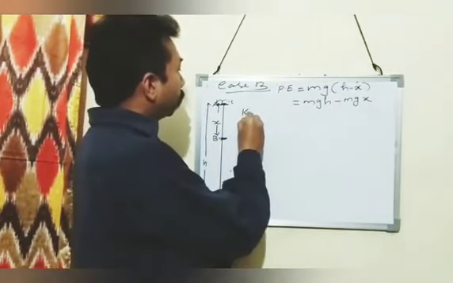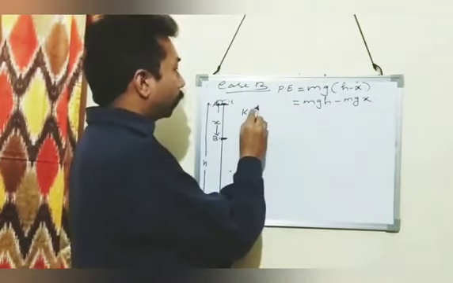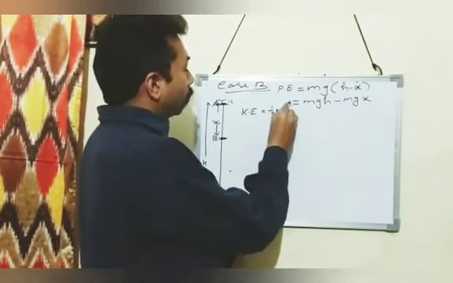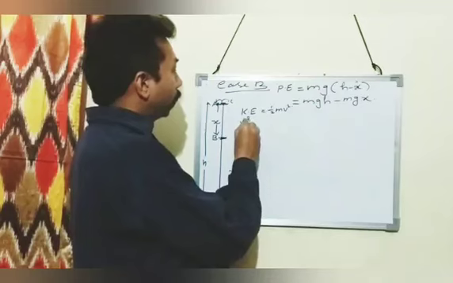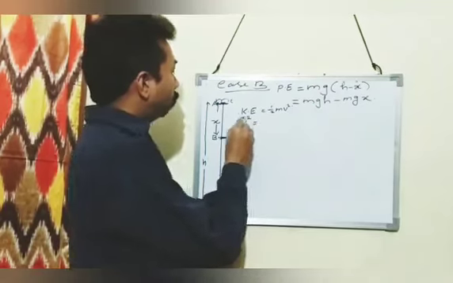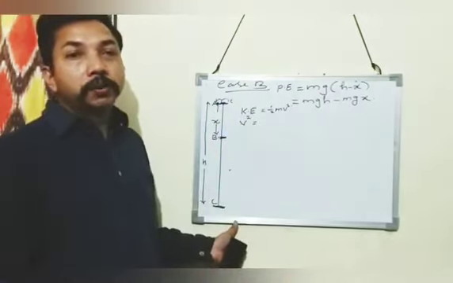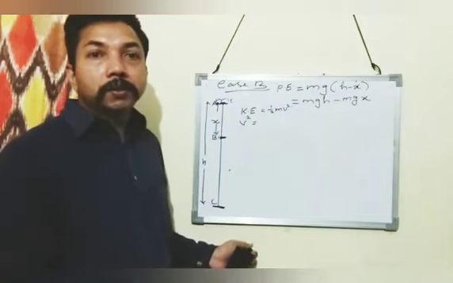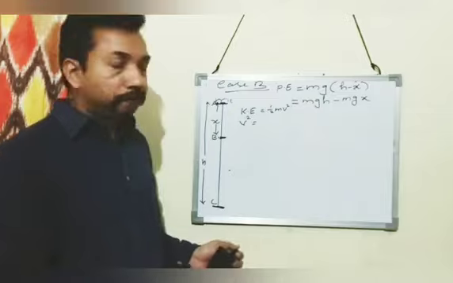Now we have to find the kinetic energy at point B. You know the formula to find kinetic energy. Kinetic energy is half mv square. So we have to find the velocity at point B. What is the velocity at point B? For that we will apply Newton's equations of motion.